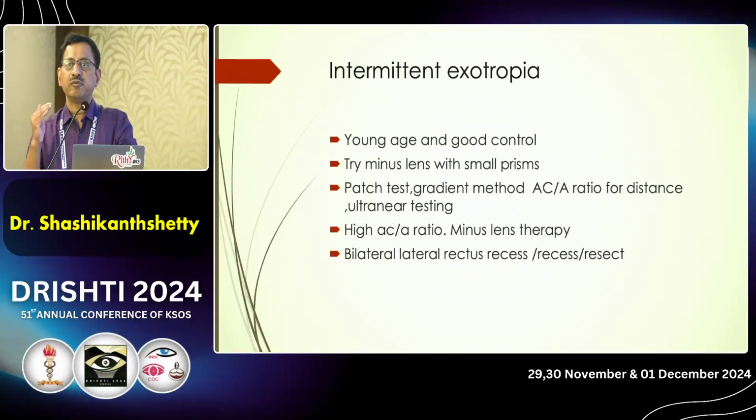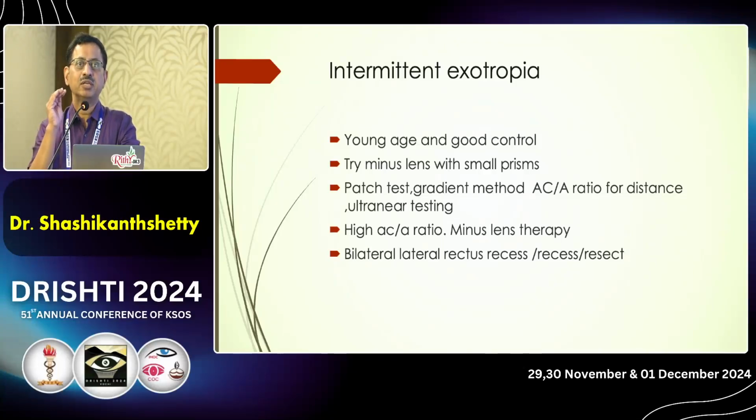Or you can also try orthoptic treatment like alternating eye patching. For patients where we need to operate, we do a patch test for all patients with exotropia. We do a gradient method AC/A ratio for distance. I know it's a little on the higher side. And we do ultra near testing for exotropia. Ultra near testing is where we keep the target close to the eyes, at 10 centimeters, and we do a cover test and look for esophoria.